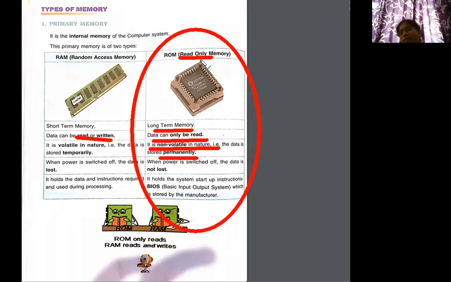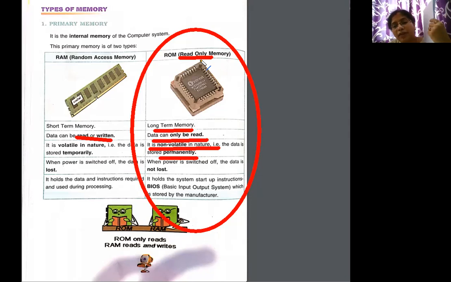Now just look at my screen. If you buy a textbook, can you change the data on it? Whatever information is there, you cannot change, because it's already been written and it's full. But when you buy a notebook, it has all plain pages.